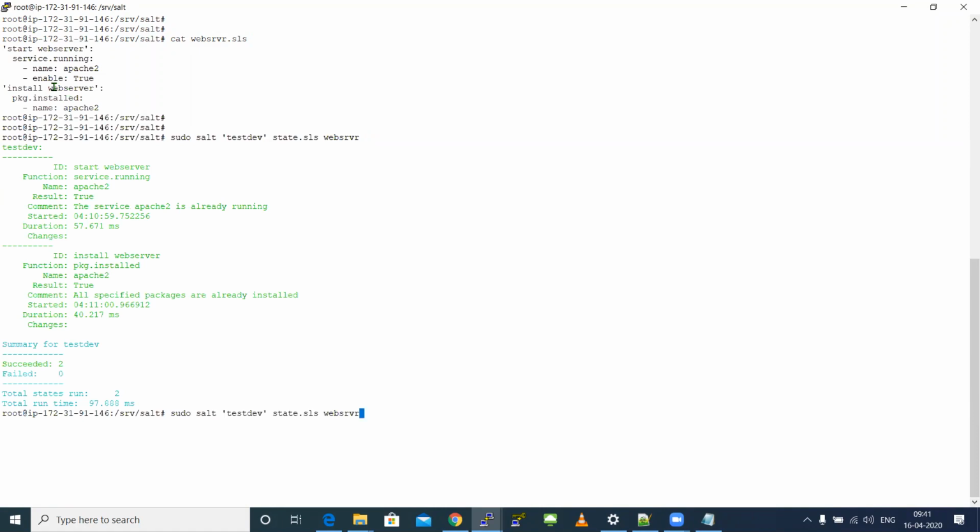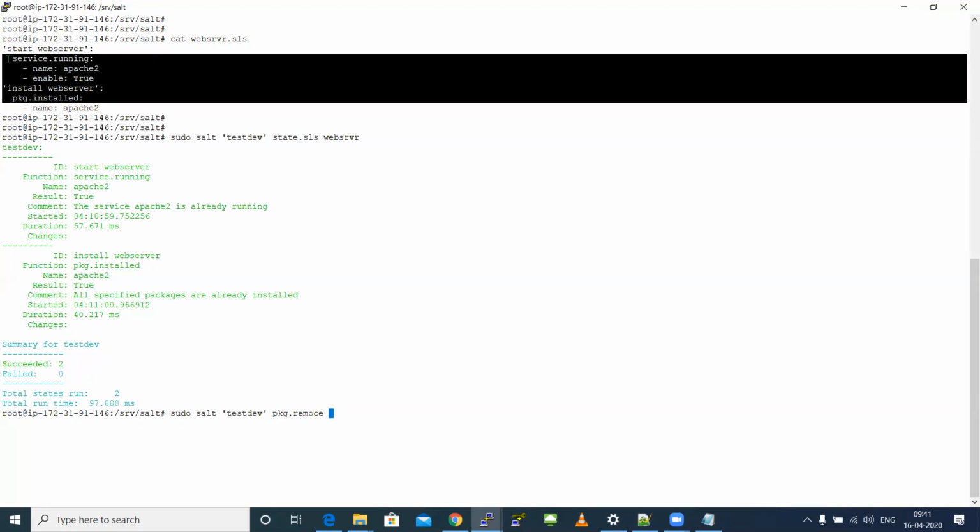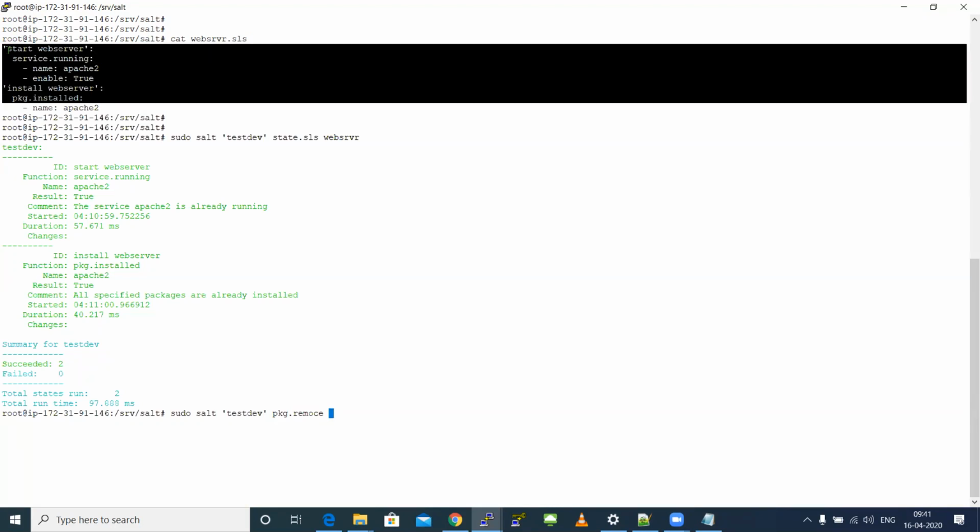So the first thing I will do is remove the package. Package.remove, which means, I told you, right? The advantage of these tools is that they analyze the state of my machine. Whatever I told here was already there in my child machine, so it will not fail. It will simply say succeeded. Nothing got failed. But instead of that, I'm just removing the package. Now let's consider there is nothing called Apache in your destination machine.